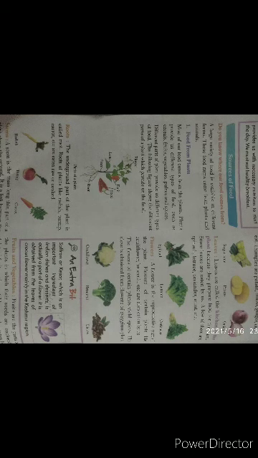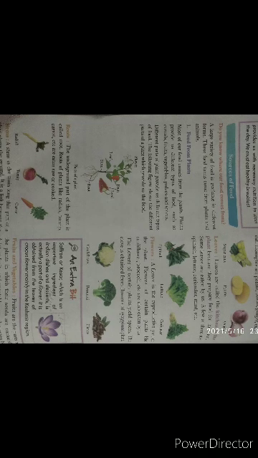Next one, stems. A stem is the main long thin part of a plant above the ground. It is a link between the plant's roots, leaves and flowers. Stems of certain plants are eaten. For example, the stem of a sugar cane plant is eaten. Some plant stems we eat, and the stem also connects the roots and leaves.